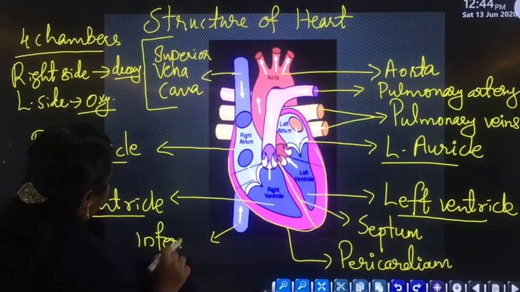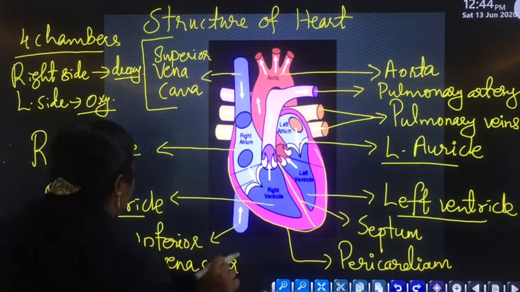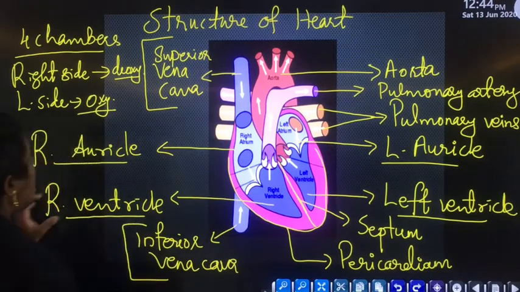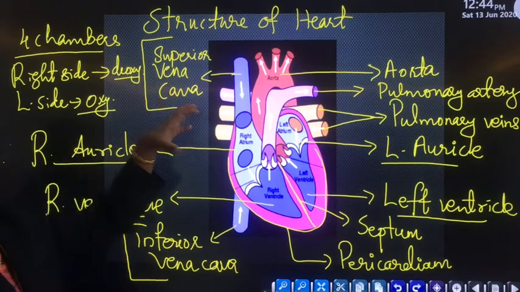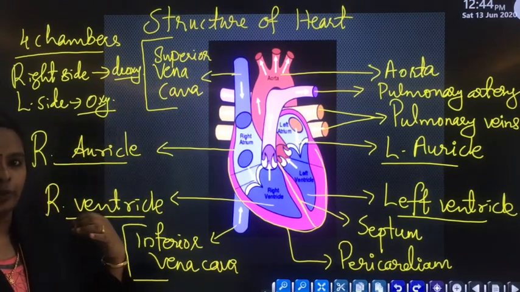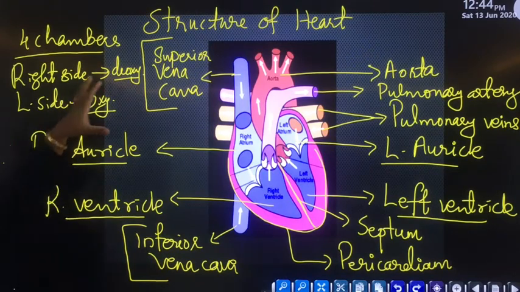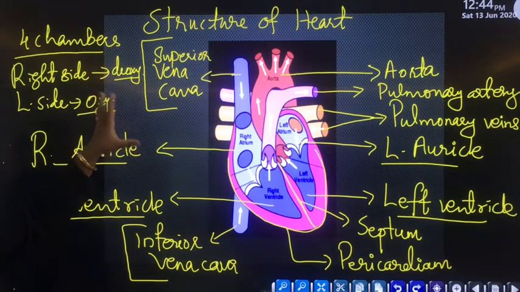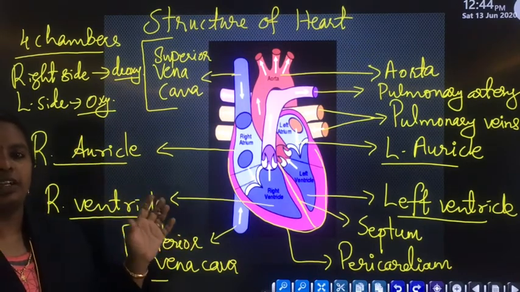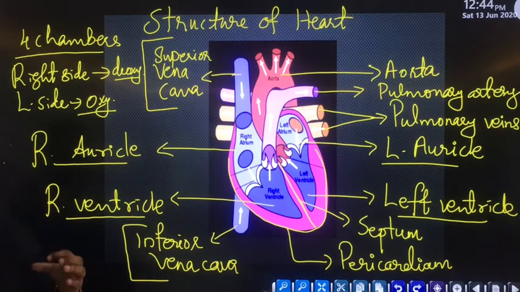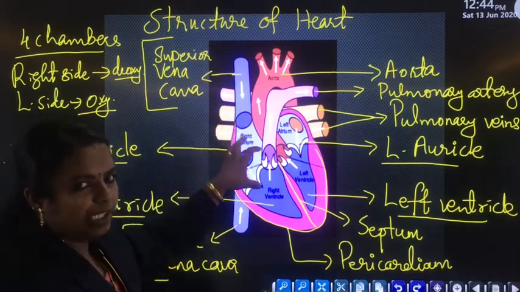That is known as the inferior vena cava. So the superior vena cava collects blood from the upper part of the body. Its main function is to collect deoxygenated, or carbon dioxide rich, blood from the upper part of the body and pour that blood to the right auricle, or right atrium.